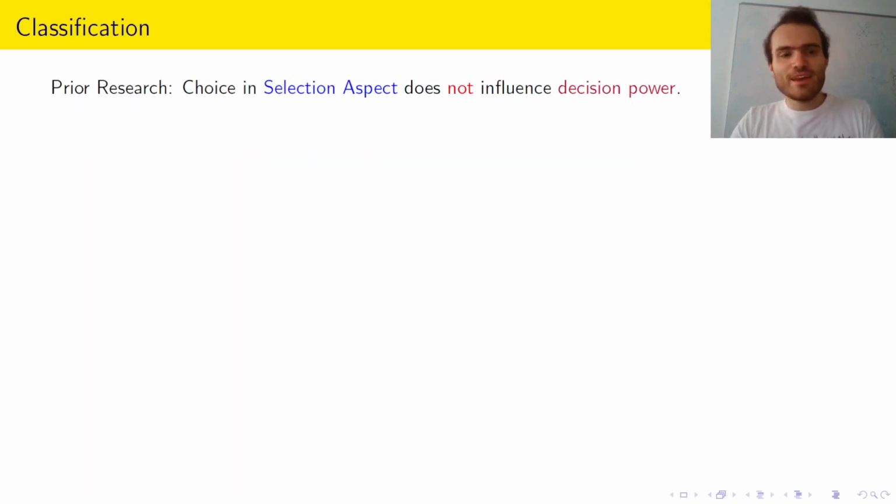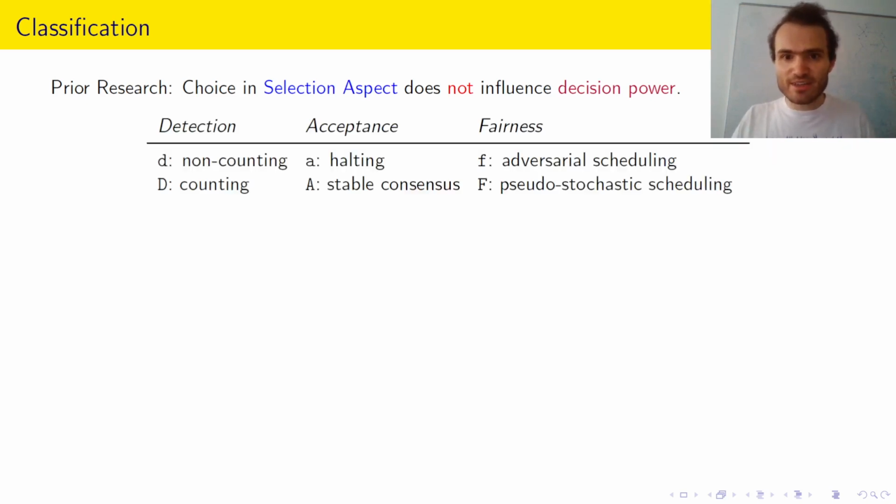And so there was some prior research done into this already. In particular, it was shown in the paper a classification of weak asynchronous models of distributed computing that the choice in the selection aspect does not influence the decision power. So our models are now given names according to the three remaining aspects, capital or small, depending on whether we chose the stronger or the weaker option in this aspect. So for example, small d, small a, and capital F would be the model where the nodes cannot count. Every node has to give a final answer, and we consider the strong fairness condition.